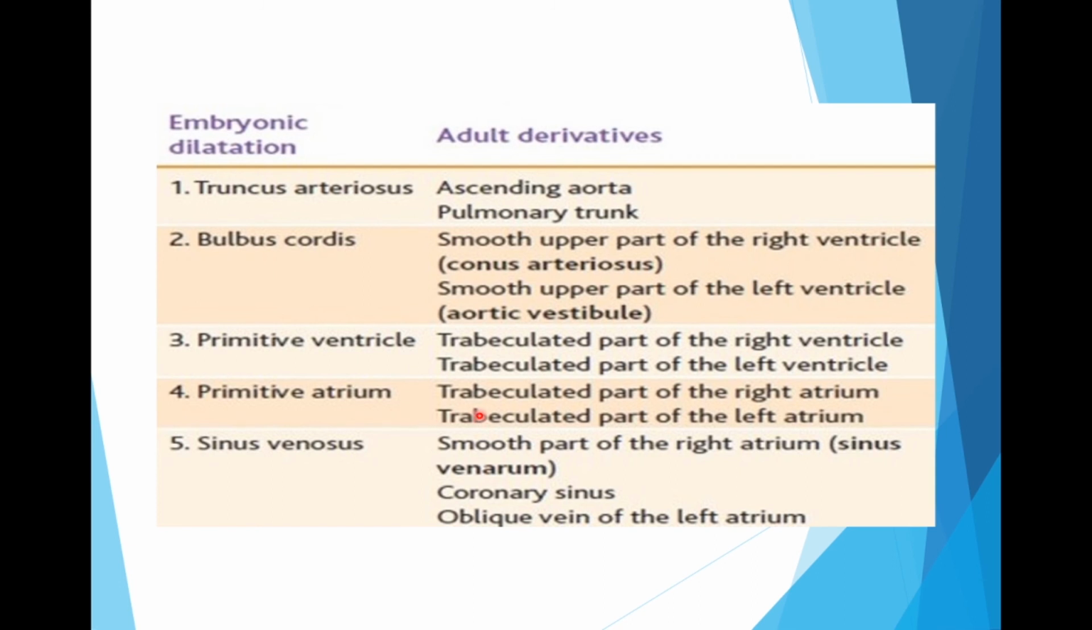Trabeculated means the rough part. That is the original part. And sinus venosus is responsible for the smooth part of the right atrium, known as sinus venarum, coronary sinus, and the oblique vein of the left atrium.